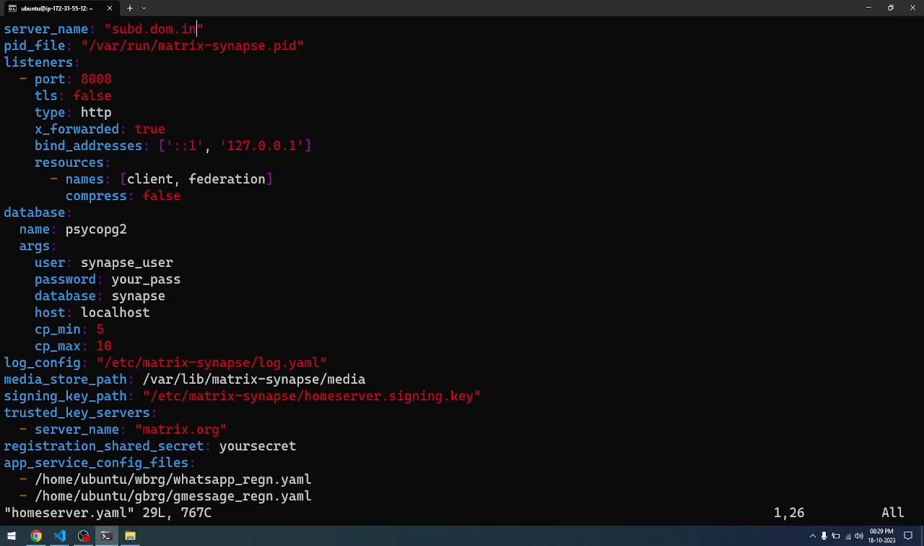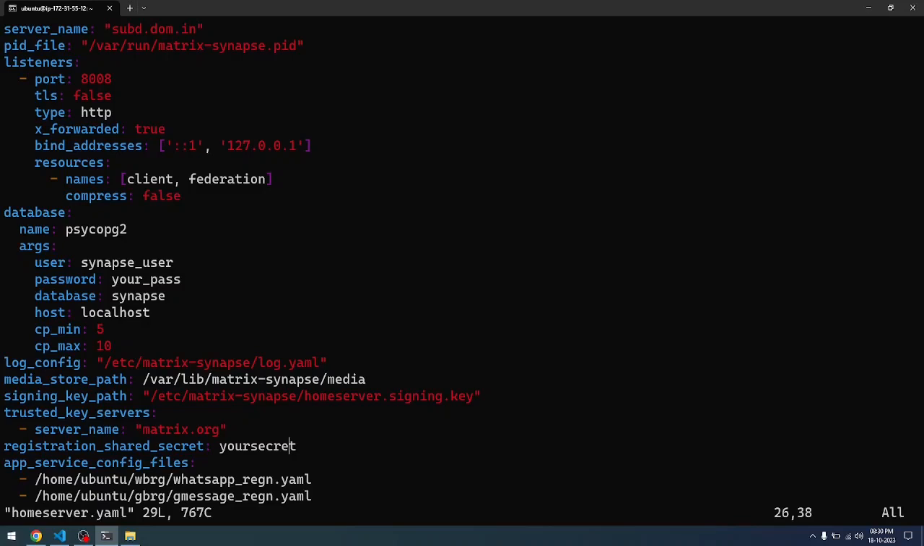Here you can see that the server name, that is the subdomain.domain.in, is the server name that you need to update. And if you come down, you will have the database that you are going to use, that is the Postgres database along with the user. As I was telling you, the user is Synapse user that I'm using. There will be a password. This password is the same password that you're using for other databases for the bridge also. Rest of the things are common. You need to have a registration shared secret.